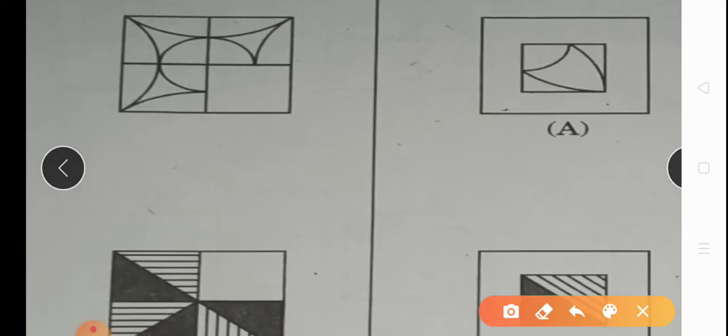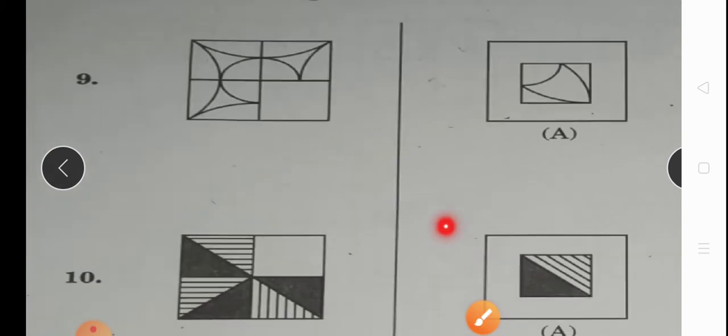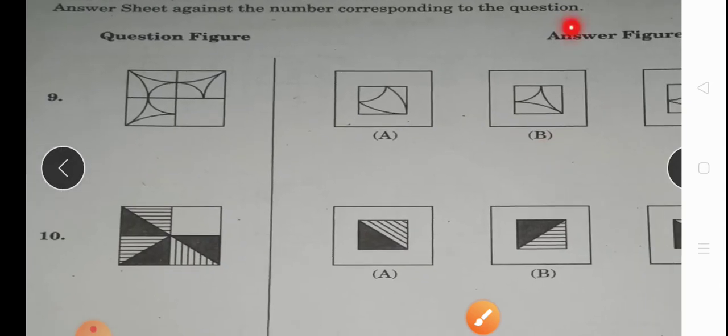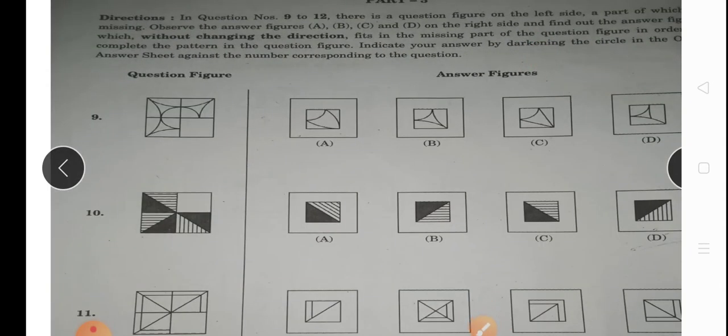I will make it here now. Okay, remember it. It is our figure. So let's see which figure is matching that.